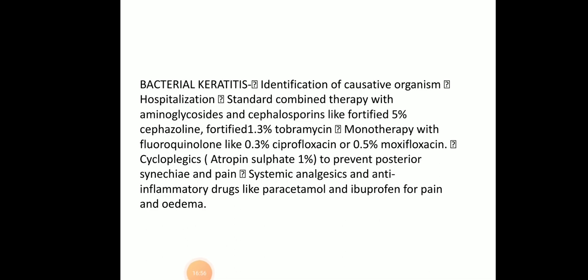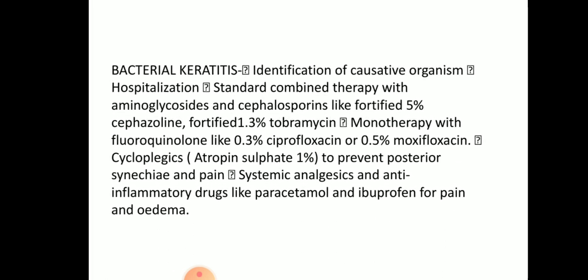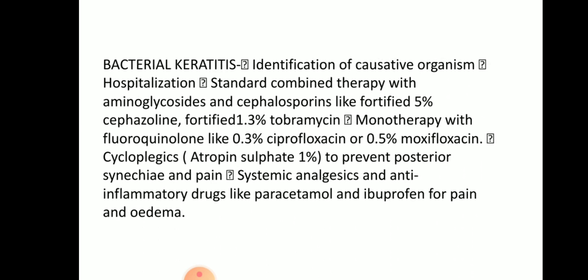Coming to bacterial keratitis. In bacterial keratitis, we first have to identify the causative organism.